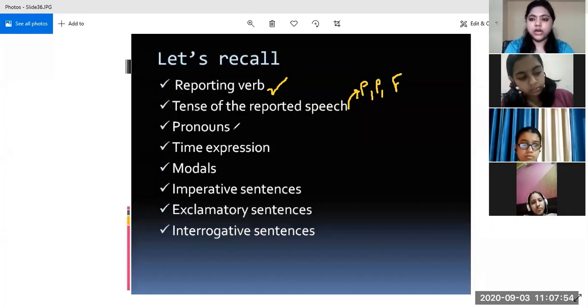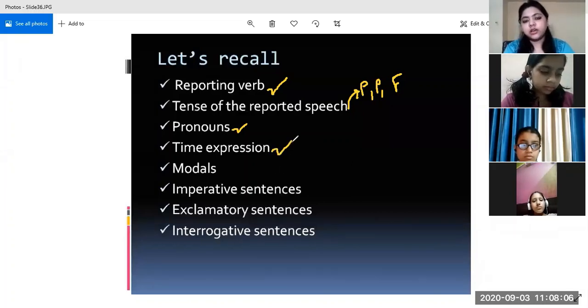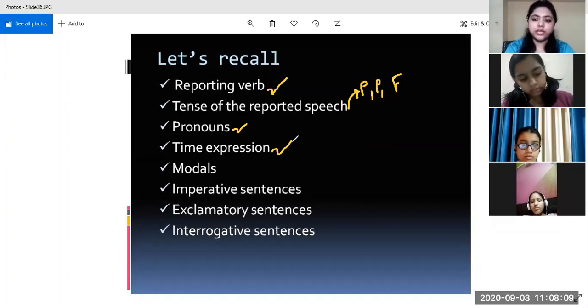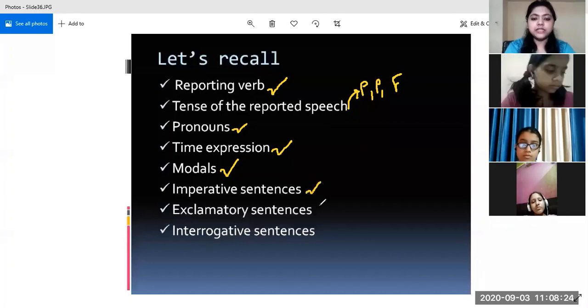Then we learned how to change the pronouns. The first person changes to what, the second person changes to what, and the third person pronoun changes to what. Then the time expressions, like "now" becomes "then", "tomorrow" becomes "the next day" or "the following day", likewise. Then we learned how to change modals, which modals change and which do not. Like "can" becomes "could", but "could" does not change into any other word, "could" remains "could" only. Then today we learned about imperative sentences, exclamatory sentences, and interrogative sentences.